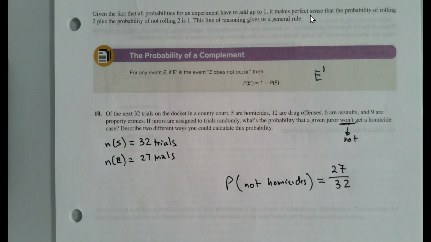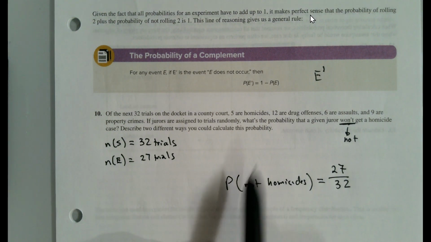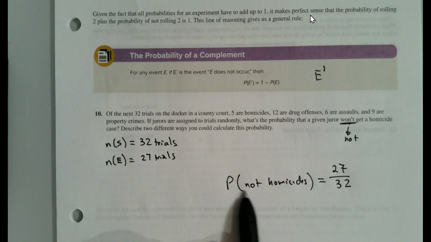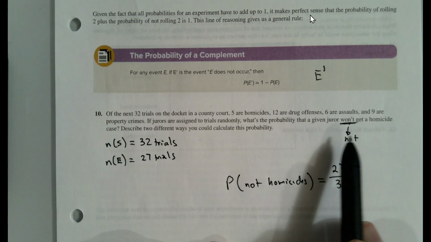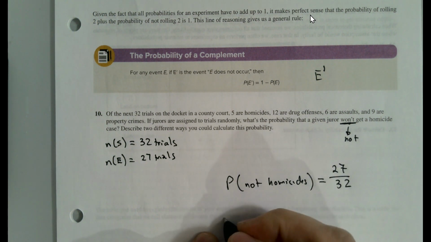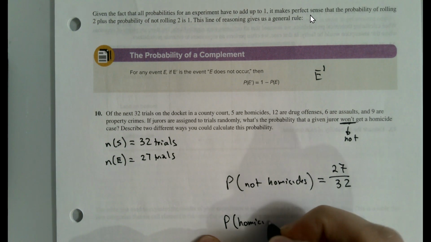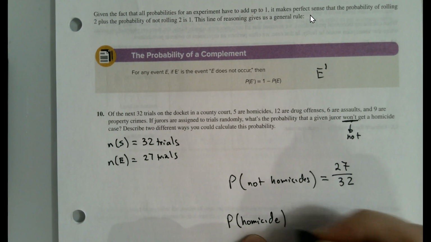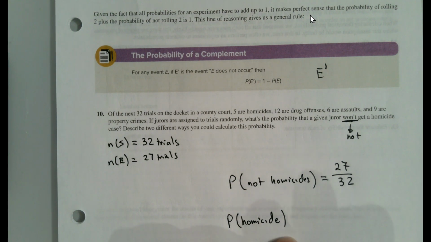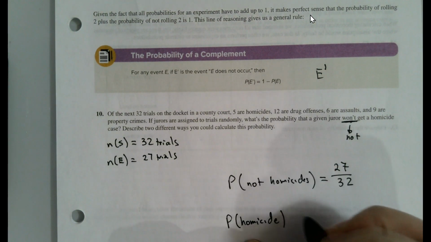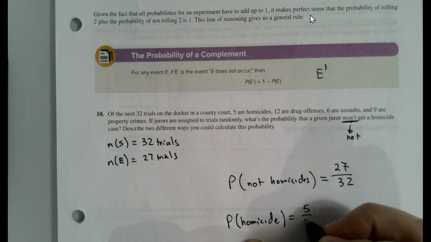That's one way. Our author is trying to suggest, wouldn't it be easier to say, well, what's the complement of not homicide? Getting a homicide case. So the probability of a homicide case is 5 out of 32.